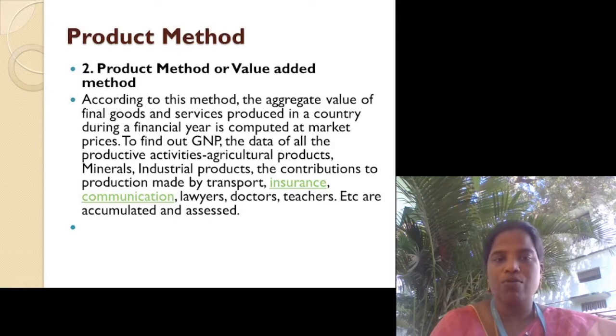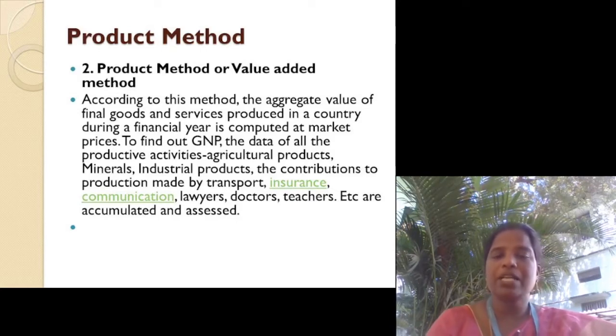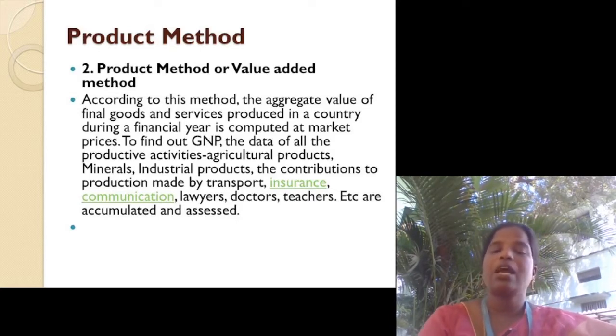The data of all productive activities, that is agricultural products, minerals, industrial products, and the contribution to production made by transport, insurance, communication, lawyers, doctors, teachers, etc. are accumulated and assessed. So it simply means that we take into consideration the monetary value of all the final goods and services produced in the country by the residents.